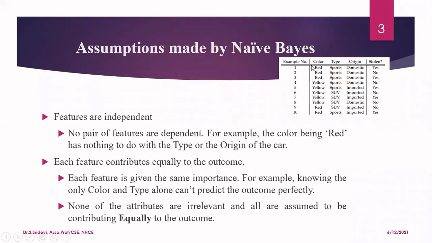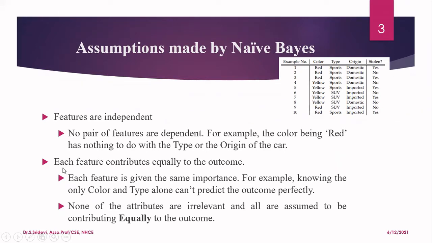Here we have three features. Only these features are going to predict your output. So this algorithm is making the assumption that the features of our data set are independent, so no pair of features is dependent. For example, in the color column we have red, in the type column we have values like sports, SUV, and in the origin column we have domestic, imported, and so on. The meaning of this statement is that the color being red has nothing to do with the type or origin of the car. That is, one feature is not going to affect the other feature. That is the first assumption we are going to make.